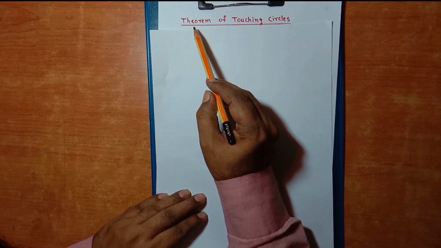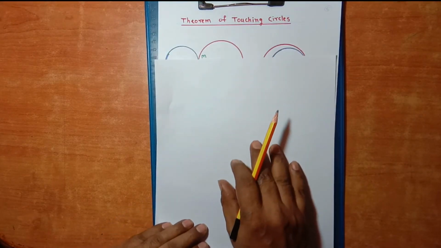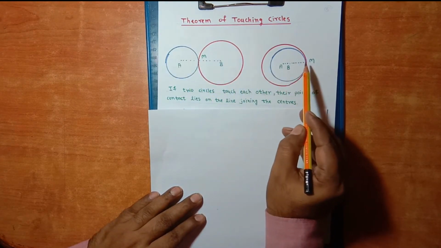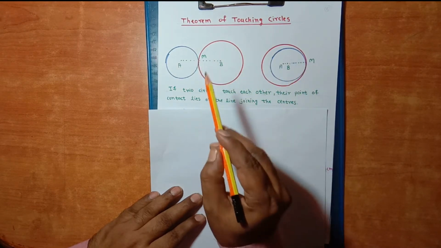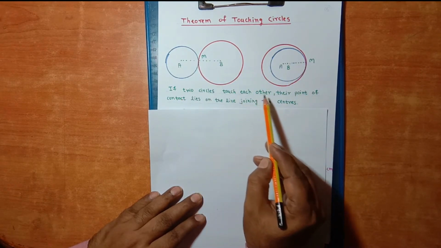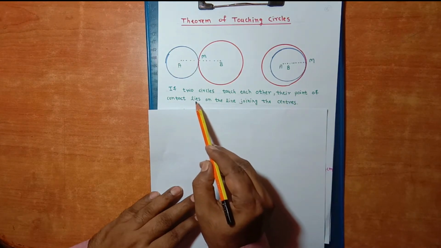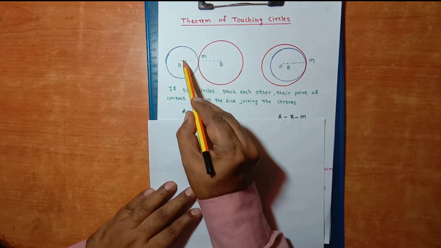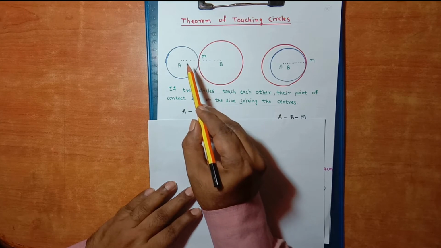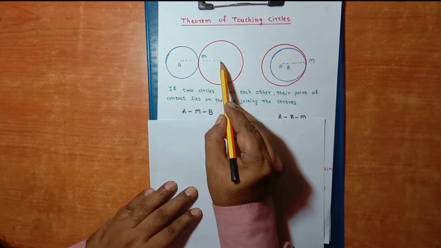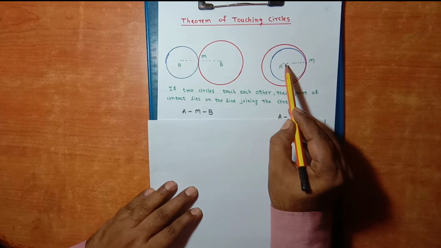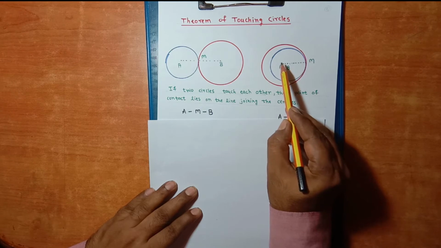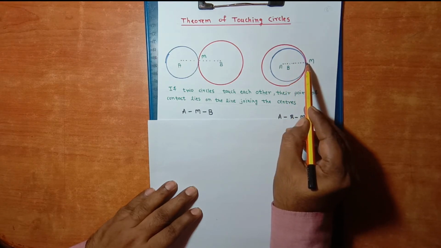Now let us go for theorem of touching circles. In the figure, two circles are touching each other at point M. If two circles touch each other, their point of contact lies on the line joining the centers. Here two circles touch each other externally at point M. So points A, M, B are collinear. In the second figure, two circles touch each other internally at point M. So point A, point B and point M are collinear.